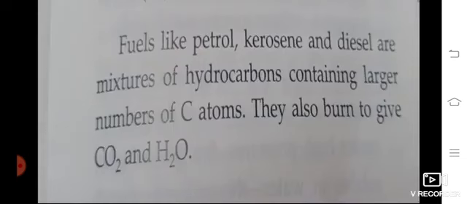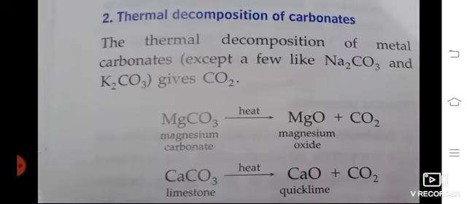Then fuels like petrol, kerosene and diesel are a mixture of hydrocarbons. So these are the fuels containing a large number of carbon atoms. They also burn to give carbon dioxide and water. Actually, most carbon compounds can burn and give carbon dioxide and water.